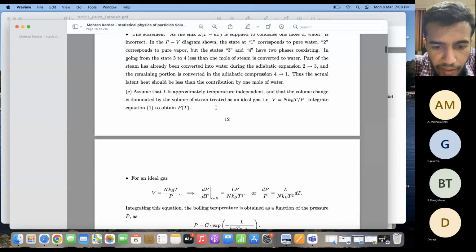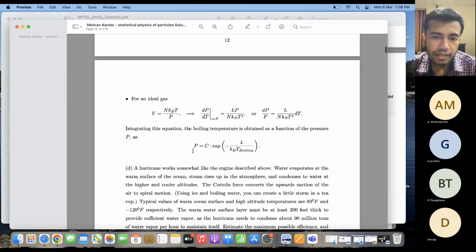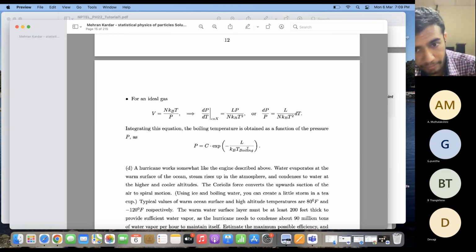Then what I get is dP by dT is equal to L P by N kB T square. If I integrate this, I get that P is equal to some constant times the exponential of minus L by kB times the boiling point temperature.